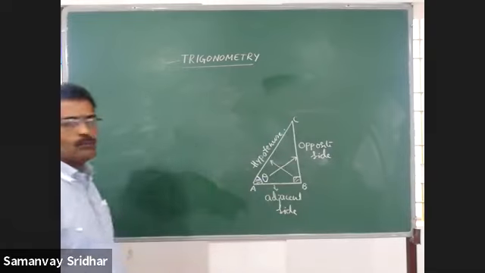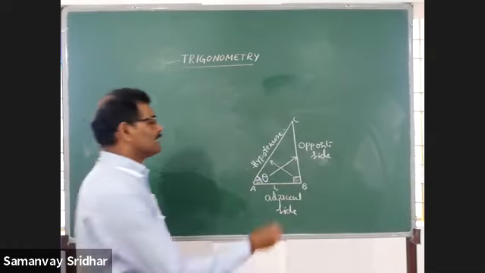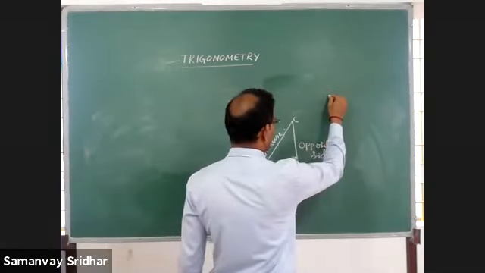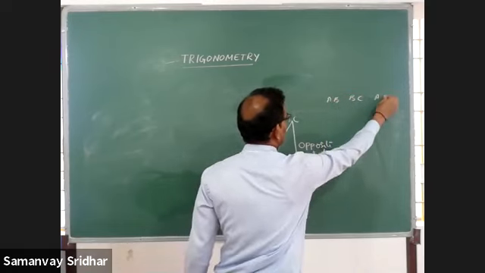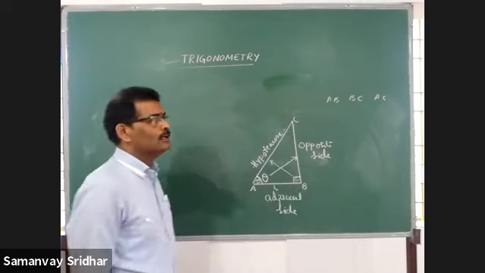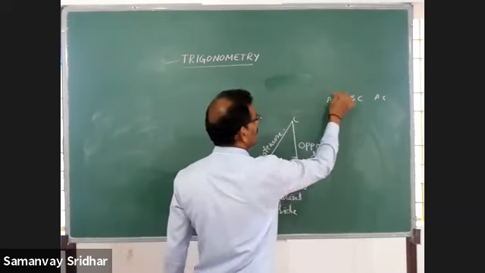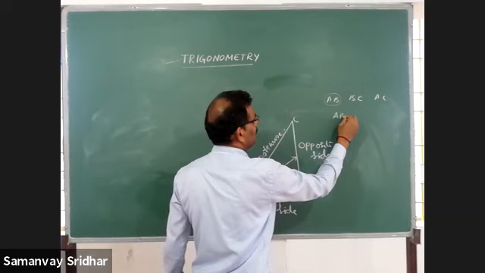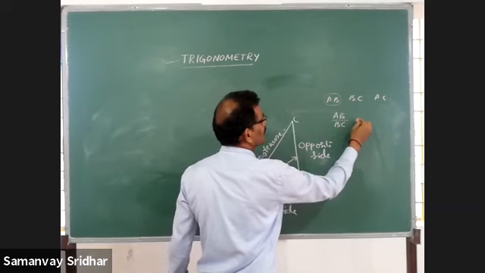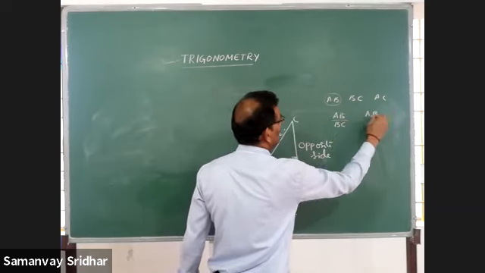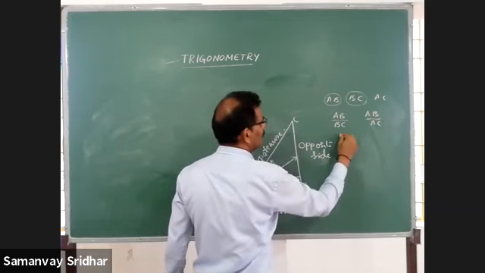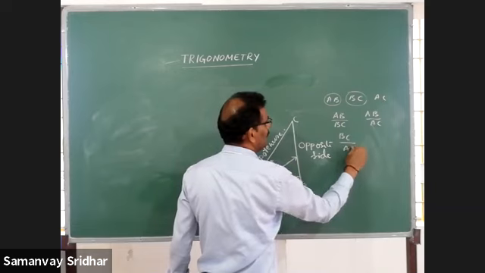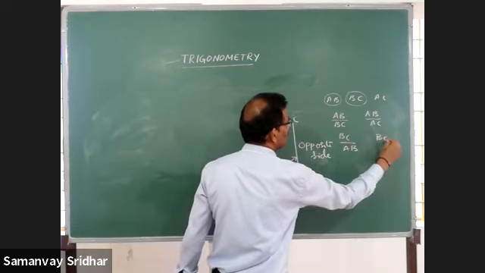The 3 sides we have are AB, BC and AC. Using these 3, first I will go for AB. I can write AB by BC, then AB by AC, 2 ratios are over. Then consider BC as the numerator: BC by AB, BC by AC.